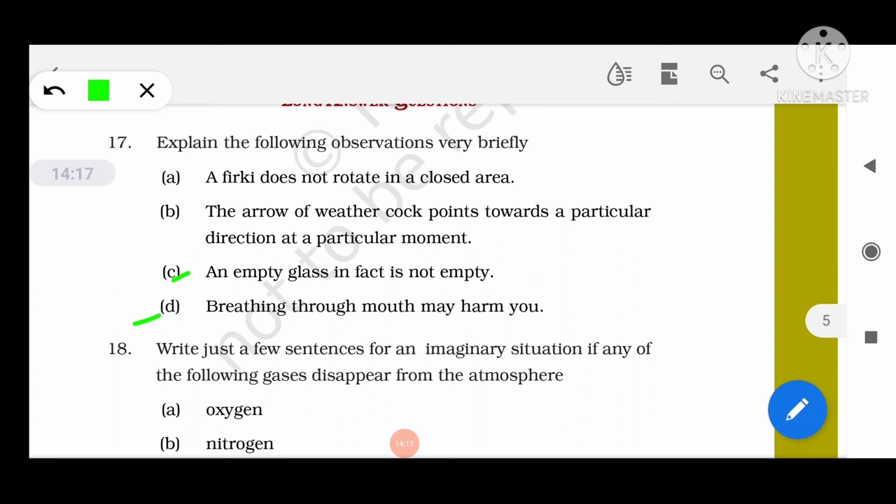D part: breathing through the mouth may harm you. Yes, we should never breathe through the mouth because some gases, water vapor and dust particles may be present in the air.